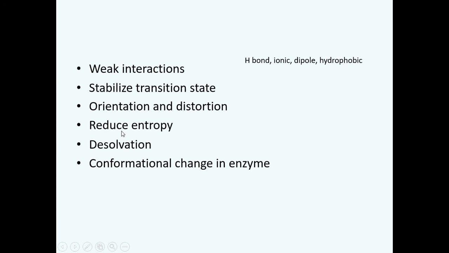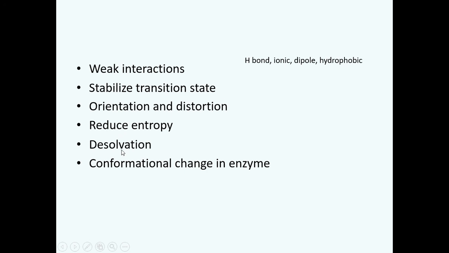In order for a chemical reaction to take place, the functional groups must be aligned in a proper orientation so that the reaction can occur. This is done by binding to the enzyme, and the enzyme decreases the entropy, and hence it orders, binds, and orients the substrate molecules in proper orientation where it can result in a fruitful reaction. So therefore, the rate of reaction will increase.